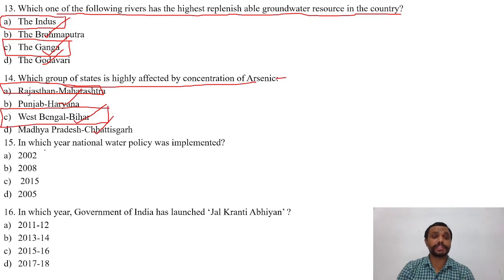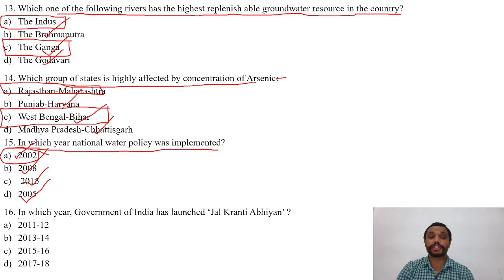The next question is, in which year National Water Policy was implemented? Options are A, 2002, B, 2008, C, 2015, D, 2005. And the right answer is A, that is 2002.